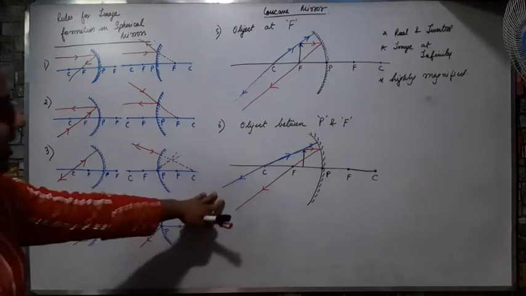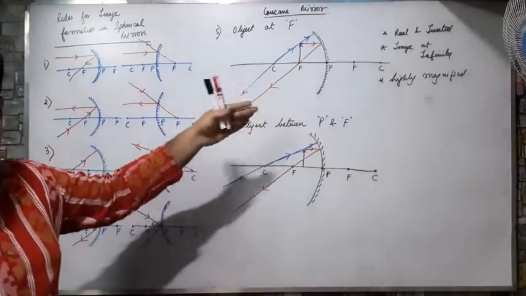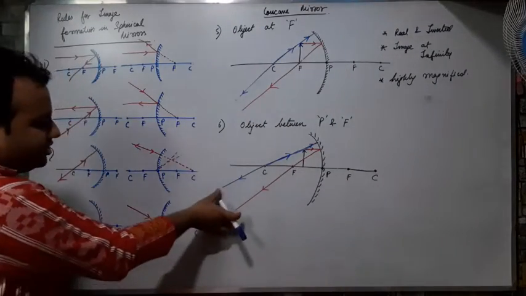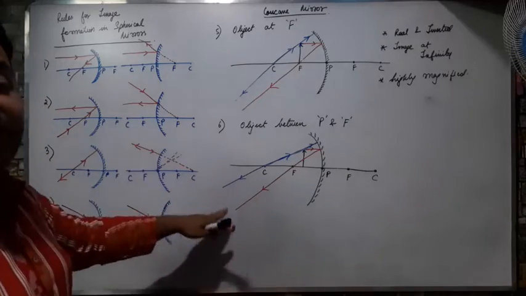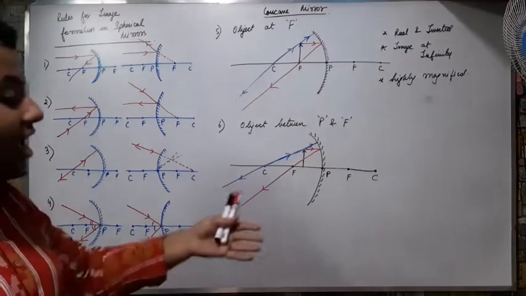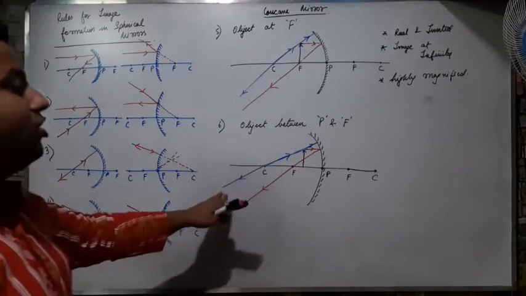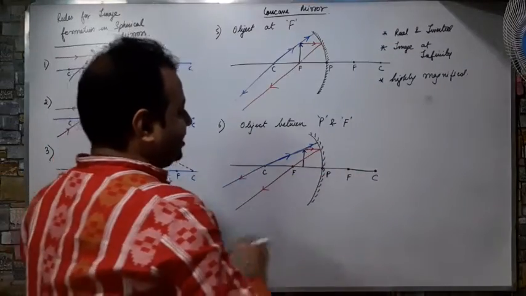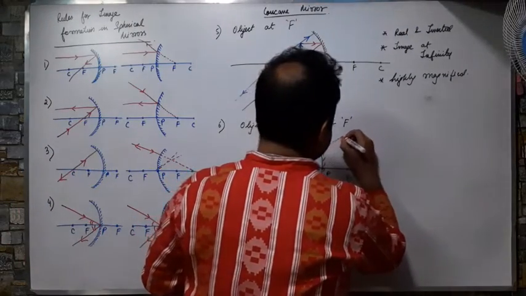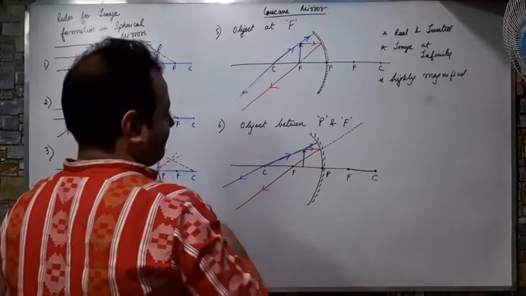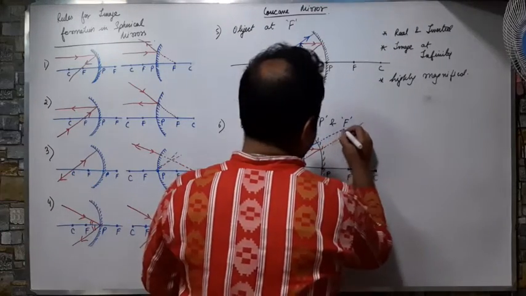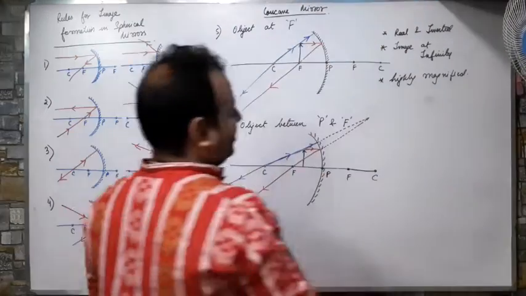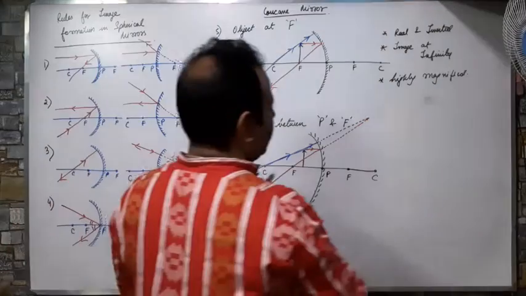So you can see here that in this case the rays were convergent, they were coming closer and would surely have met somewhere far away, but in this case the rays are divergent, the farther they go the more they spread, means they will never meet on this side. So what will happen? If the rays are not meeting on the real side, I will extend them on the virtual side, means I will extend the rays like this. They met here. So here is my image.